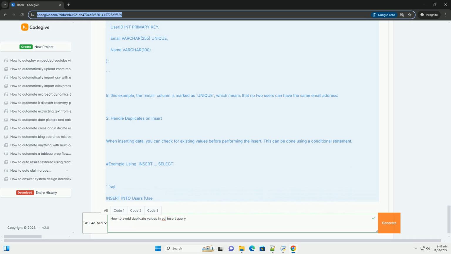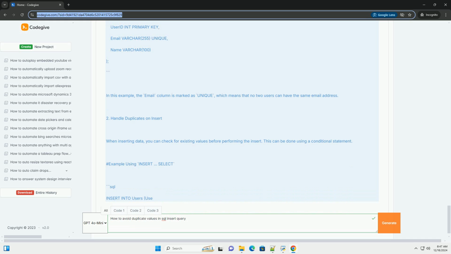2. Handle duplicates on insert. When inserting data, you can check for existing values before performing the insert. This can be done using a conditional statement. Example using insert select. SQL. Insert into users (user_ID, email, name) select 1, 'example@example.com', 'John Doe' where not exists (select 1 from users where email = 'example@example.com'). In this example, the insert will only occur if there is no existing user with the email example@example.com.